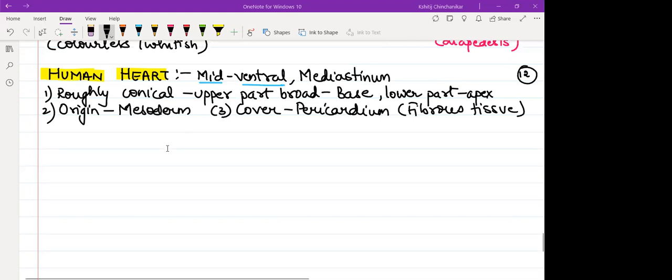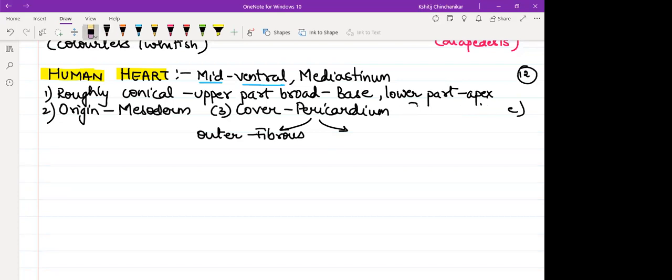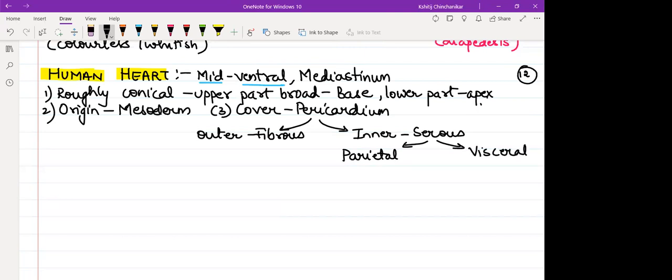So pericardium is a protective layer. So this pericardium is actually a double layer. The outer layer is tough, fibrous. I'll just switch off. The outer layer is fibrous pericardium. The inner layer, we refer to as the serous pericardium because it will produce a fluid. Serous is further divided into two parts, outer parietal and inner visceral. So it is like this.